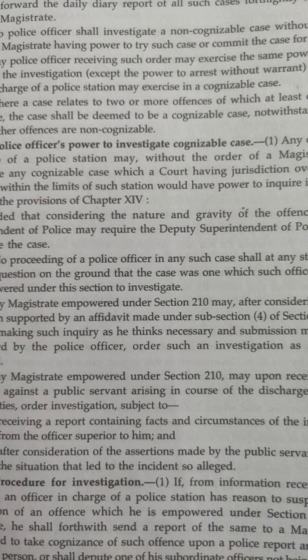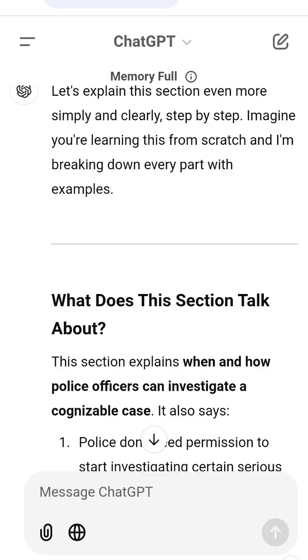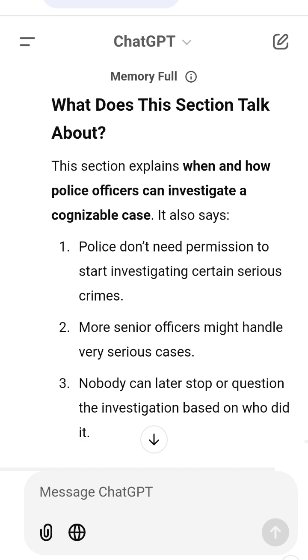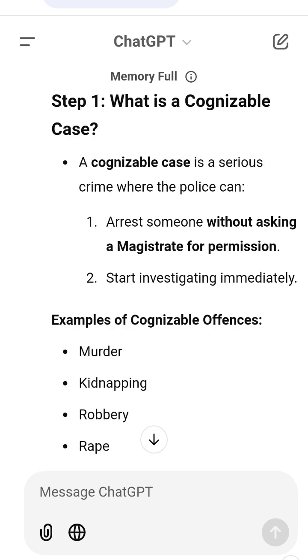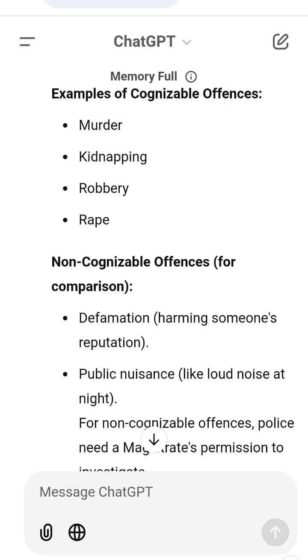Step 5. No challenges to investigation. Once the police start investigating, nobody can question or stop the process by saying, "This officer wasn't allowed to investigate." This rule protects the investigation from unnecessary delays or challenges. Example, after investigating Ravi's shop robbery, someone might claim, "This officer wasn't qualified to handle the case." The law says such arguments won't work. The investigation cannot be challenged like this.